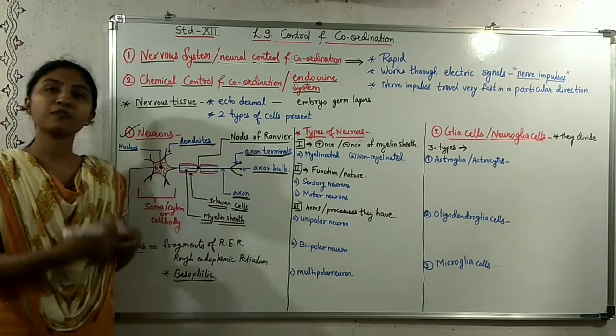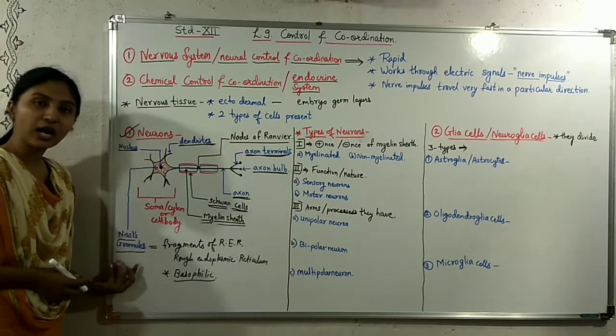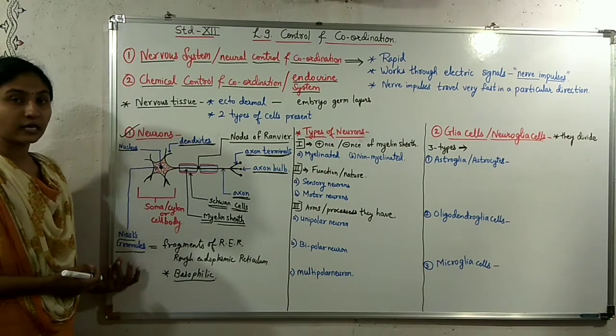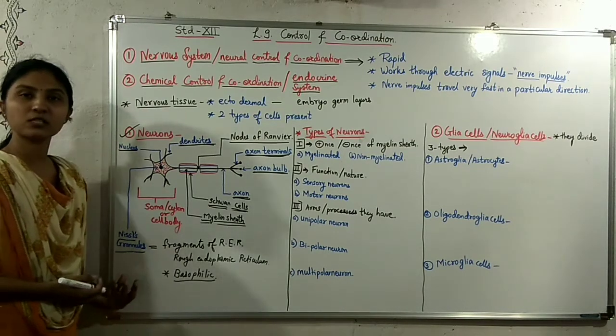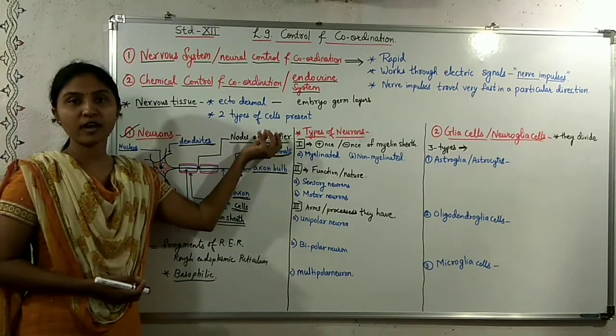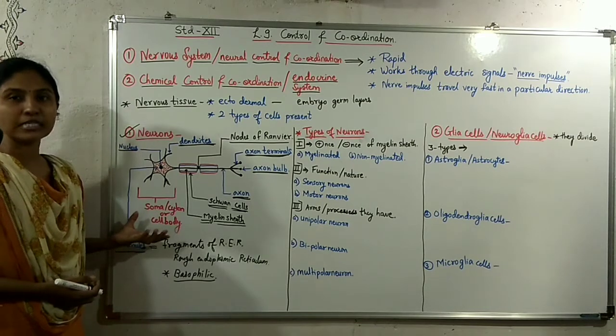It is named after the scientist who discovered it. Similarly, Nissl's granules are named after the scientist who discovered those granules, Nissl. So this is the structure of a neuron cell.